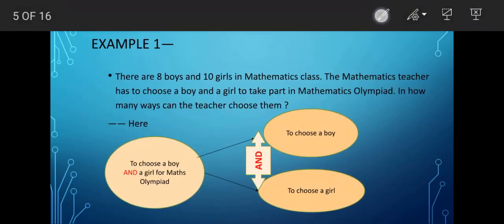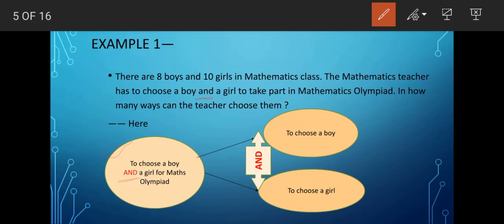So here is an example. There are 8 boys and 10 girls in a mathematics class. The mathematics teacher has to choose a boy and a girl to take part in a mathematics Olympiad. In how many ways can the teacher choose them? In this case, the main task to be performed is to choose a boy and a girl for the Maths Olympiad.